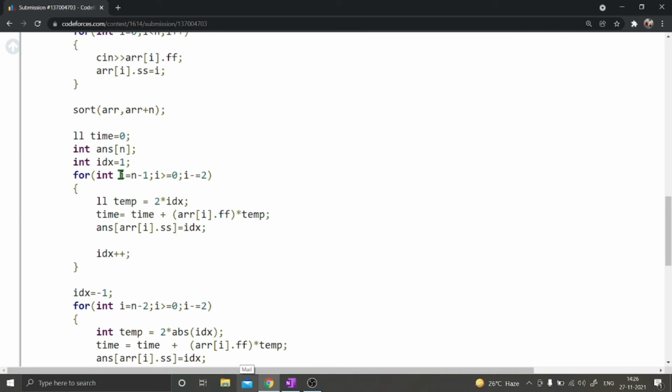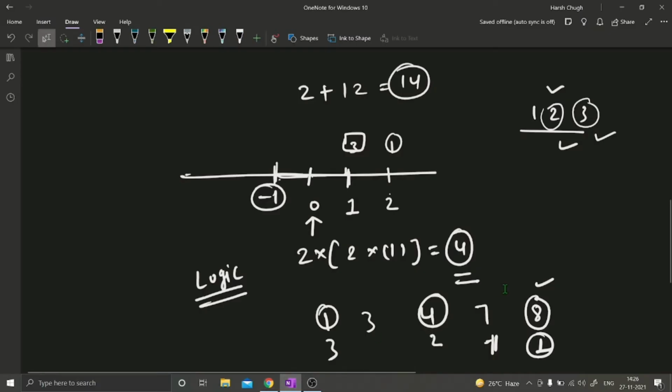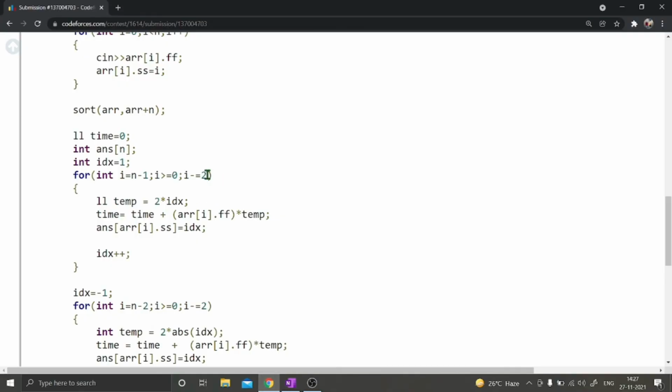So for int i equal to, this is from the last index to the first index, greater than or equal to 0. Every time I am subtracting i -= 2 to just leave that coordinate, because this will be minus; this will start from -1, and then for this 3 it will be -2, like that. If any number is there, then it will be -3, then like that it will go. Okay, so that's why I'm leaving that. I will write it later, in the next loop.